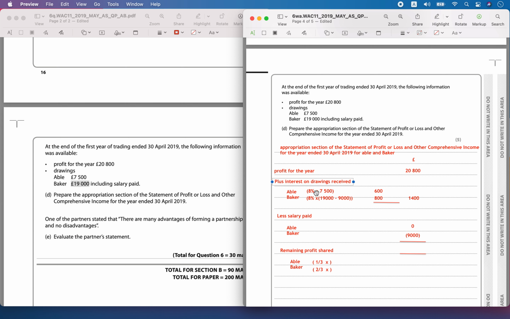Then the salary paid to Abel was 0. The salary paid to Baker was 9,000. This is going out of the business, so you will subtract. Now calculate the profit: 13,200.